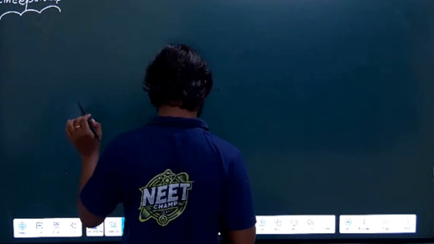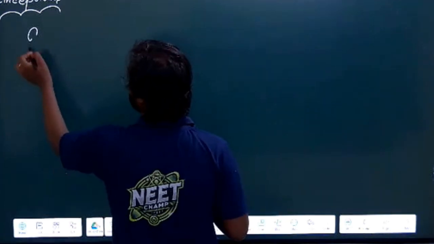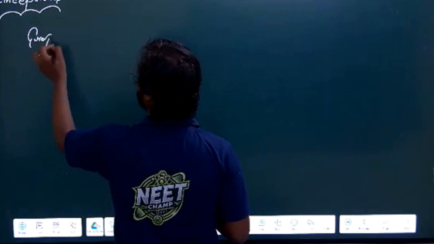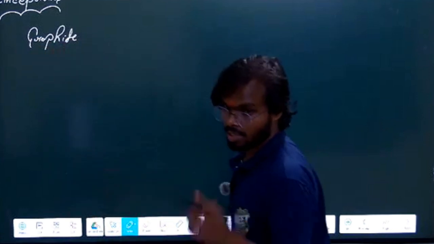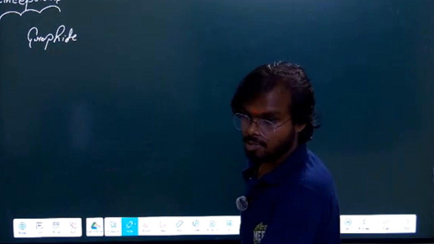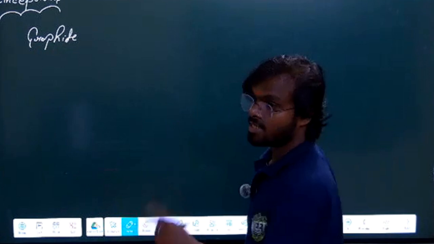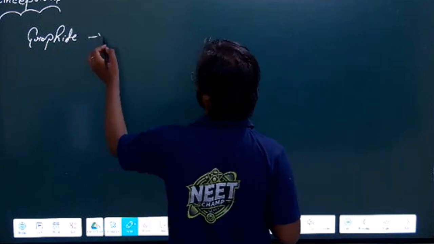Exception. The first exception is that, like we have seen, graphite is a covalent solid, right? But other covalent solids are insulators, whereas graphite is a conductor. It can conduct electricity.